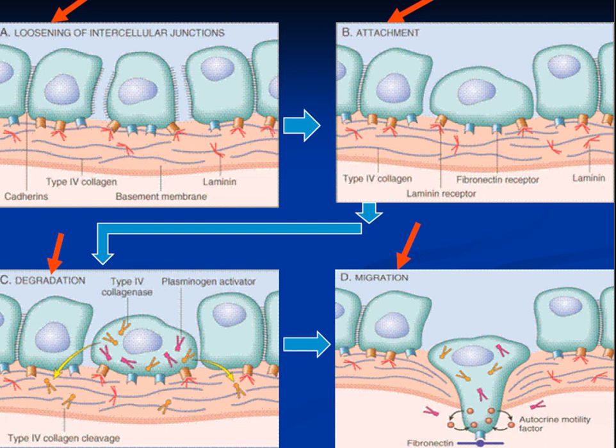So first is loosening of the intercellular junctions. Second, there is attachment to the basement membrane and release of enzymes, which leads to breakage of the basement membrane. And when there is cleavage in the basement membrane, there is a break in it. By the effect of various cytokines, the cell is able to pass into the stromal tissue, and then it goes in the direction of the vessel.